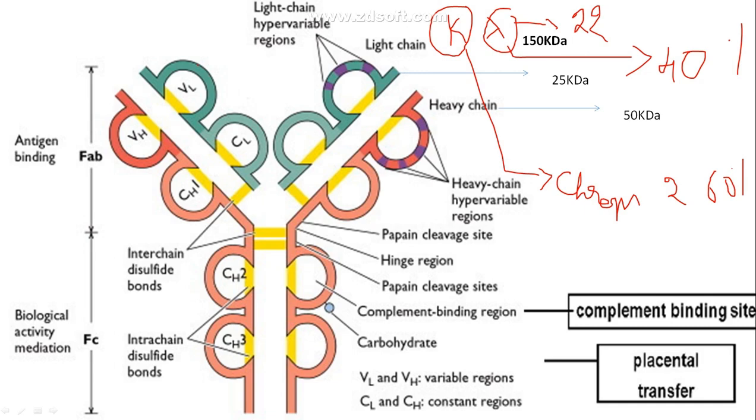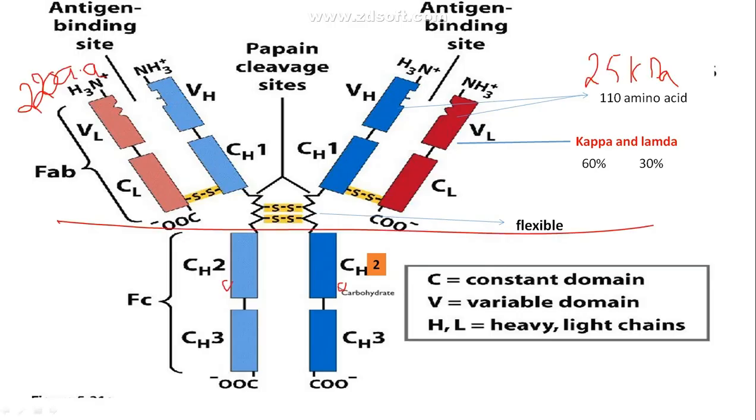Now we shall look into the heavy chain. Heavy chain means the picture that should come into your mind is exactly the Y shape. See, this is your heavy chain. Light chain means just remember it is short. Light means it has less molecular weight and it is just a V shape. See here also the same thing. The heavy chain we have drawn here inside gives you the exact Y shape, and you see the light chain is just a V shape.